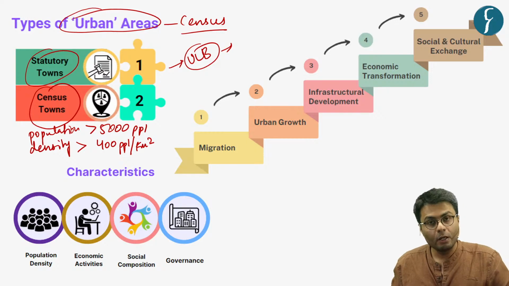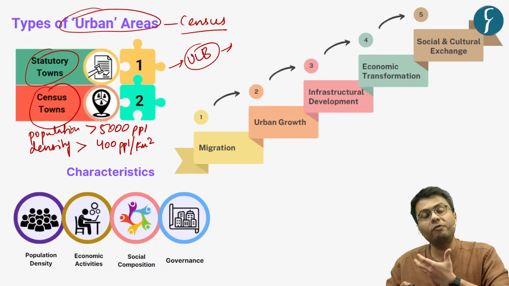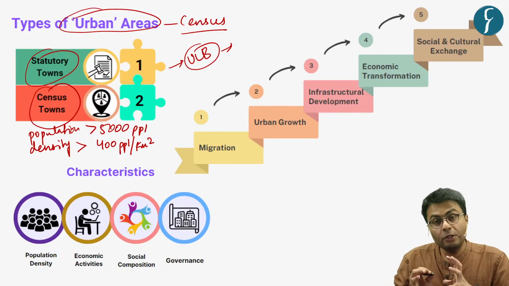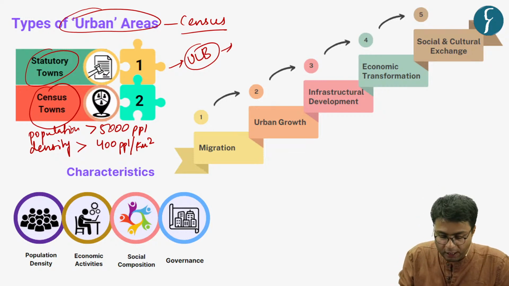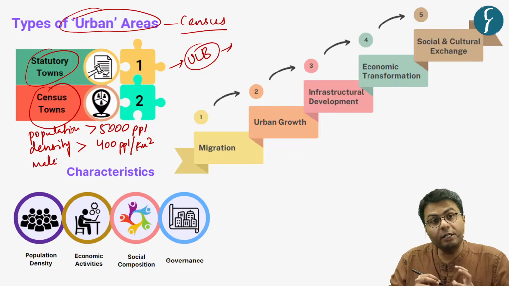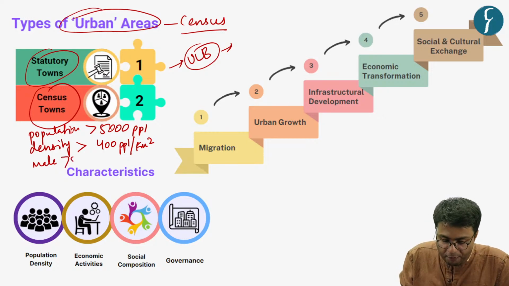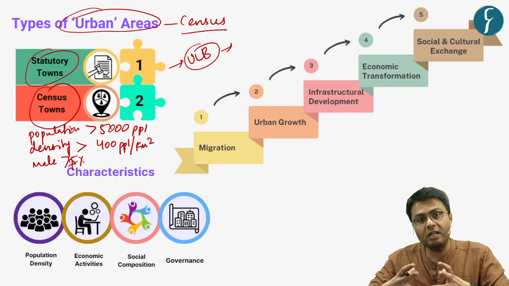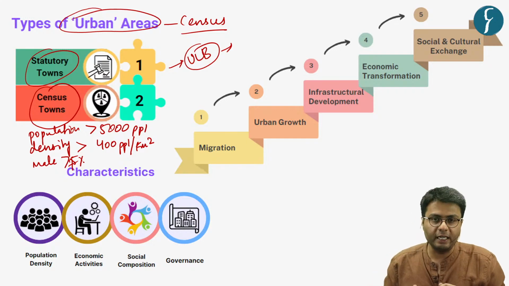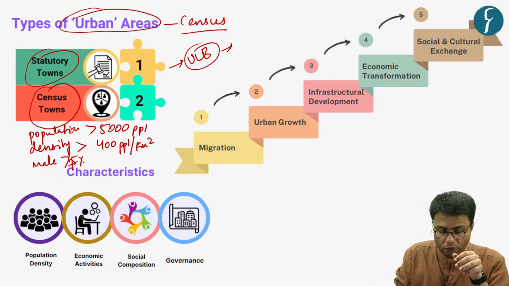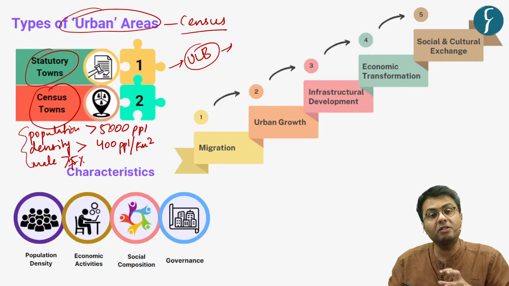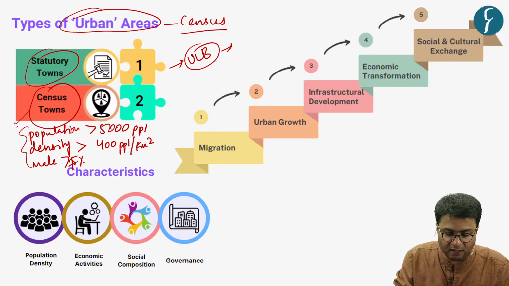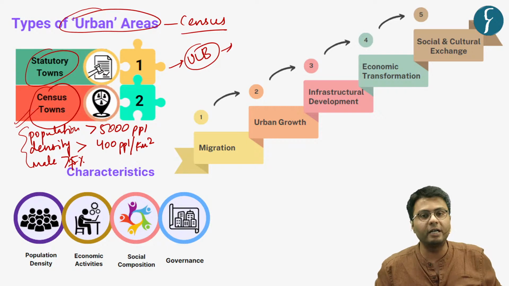In terms of economic activities, 75% or more of the male workforce of that area should be involved in non-agricultural activity. Hence, when a town satisfies these three conditions, it is denominated as a census town by the Census of India.